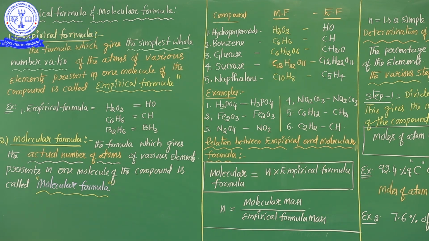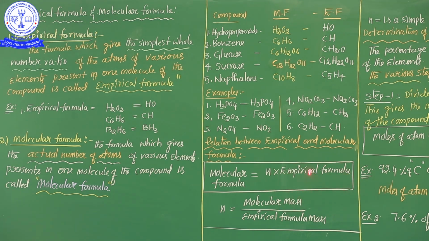Actually, how to write the molecular formula? See, my dear students, from the formula point of view, the molecular formula is n into the empirical formula. So how will we get the molecular formula from the empirical formula? Empirical formula into a suitable integer. n stands for the suitable integer. So for example, see here, CH is the empirical formula. The suitable integer n value is 6. So C6H6. So the molecular formula is nothing but n into the empirical formula.